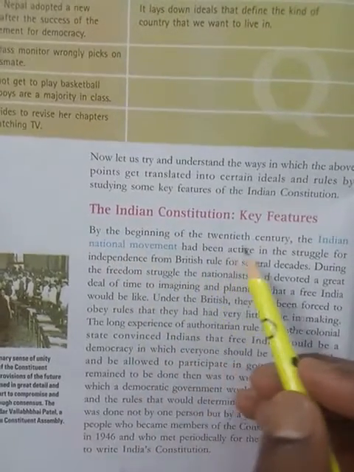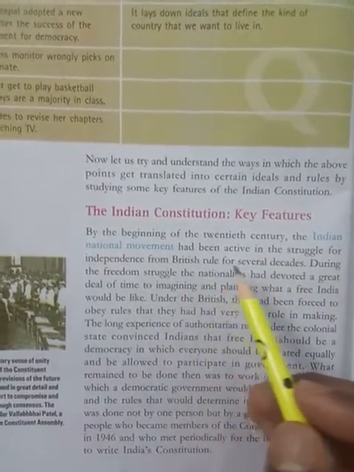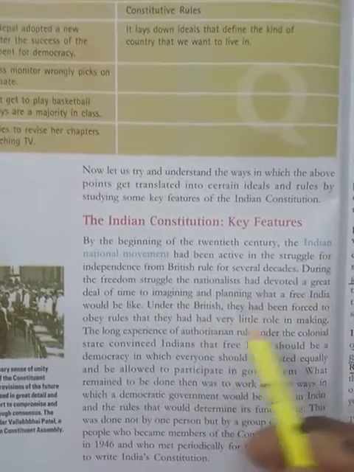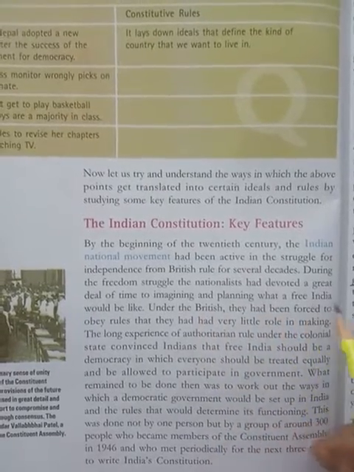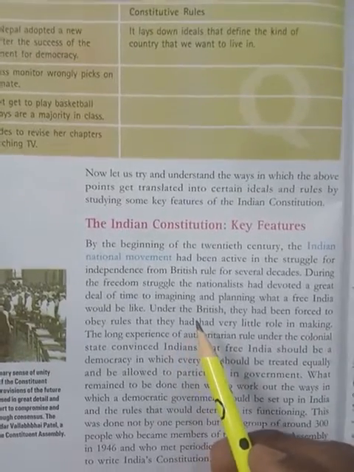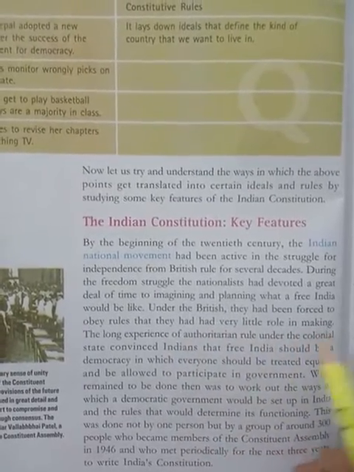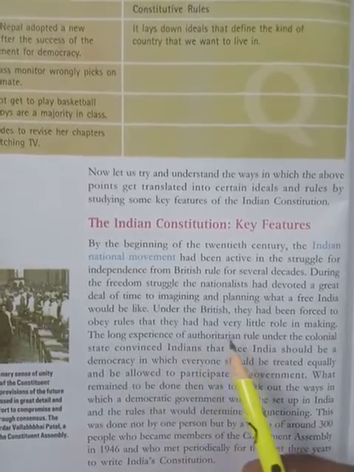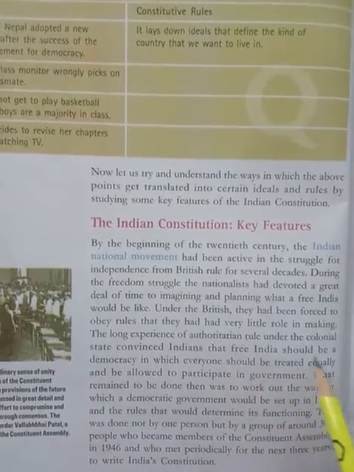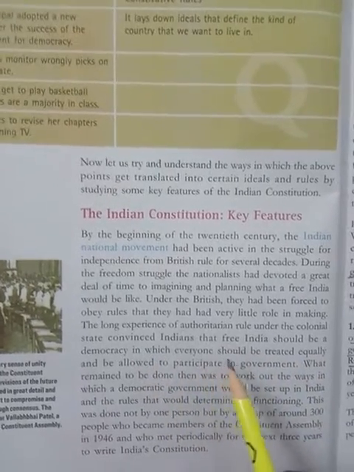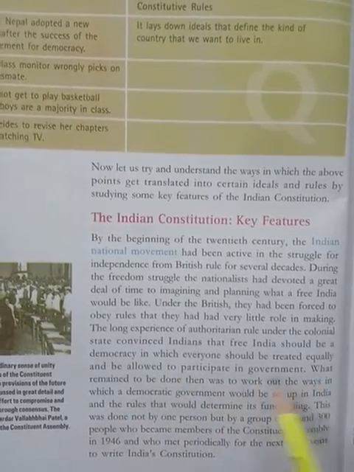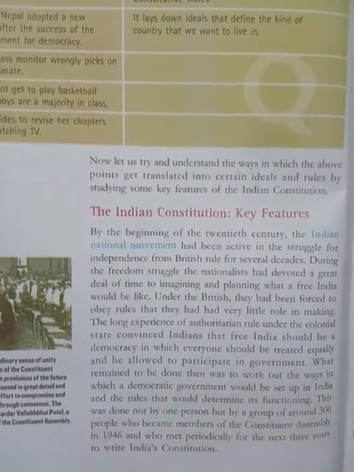By the beginning of the 20th century, the Indian national movement had been active in the struggle for independence from British rule for several decades. During the freedom struggle, the nationalists had devoted a great deal of time to imagining and planning what a free India would be like. Under the British, they had been forced to obey rules that they had had very little role in making. The long experience of authoritarian rule under the colonial state convinced Indians that free India should be a democracy in which everyone should be treated equally and be allowed to participate in government.